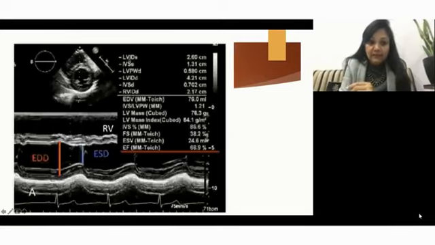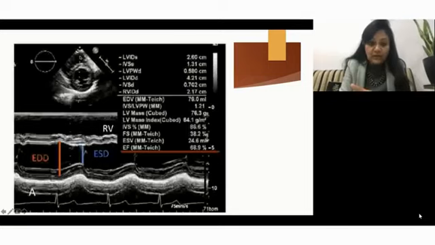So all the parameters will come here, such as end diastolic diameter, end systolic diameter, end diastolic diameter. The narrowest cavity has to be the systole, so this is systole, and the dilated cavity has to be the diastole, so this is the diastole. So end diastolic diameter, end systolic diameter, and you can even take others like LVIDD, that is, the LV internal diameter in diastole, and LV internal diameter in systole, and then the posterior wall and the interventricular septum as well.